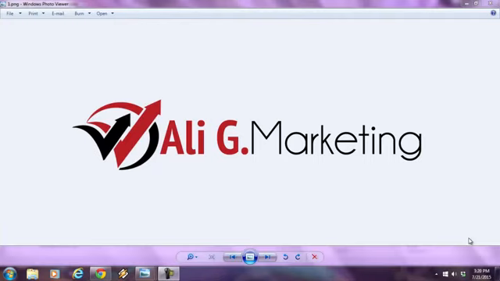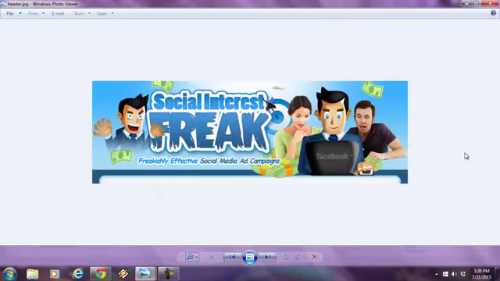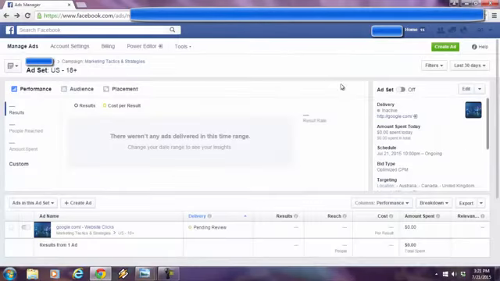An outstanding new software solution that's built on Adobe Air. This is desktop software, so it's fully compatible for both PC and Mac. And this software is called Social Interest Freak. This is new for 2015 and beyond. This is built on the latest Facebook API that was just released a few weeks ago. And why is this Social Interest Freak so outstanding? Well, let me show you.